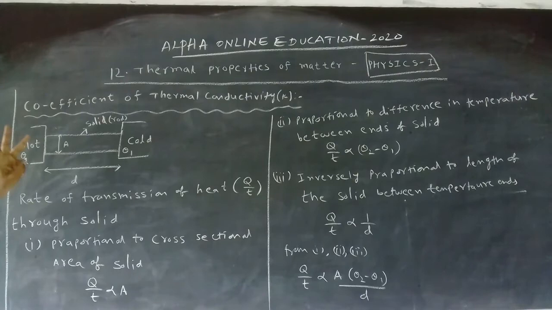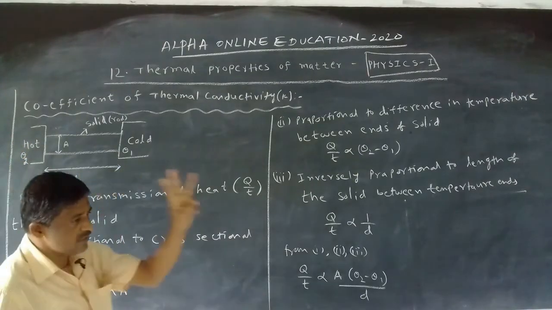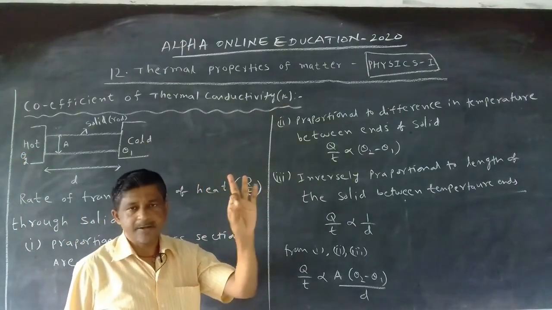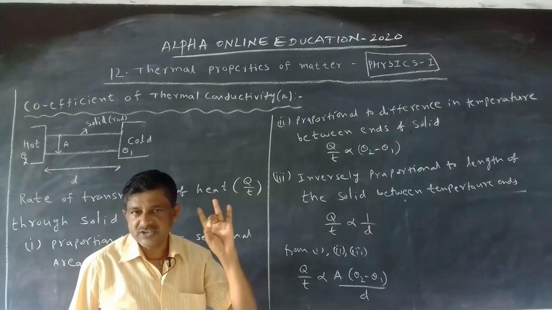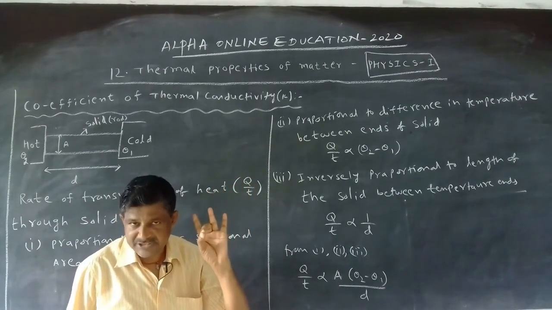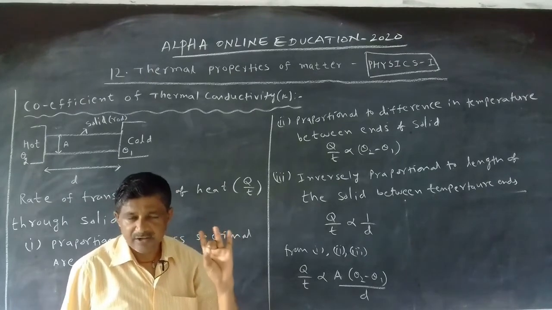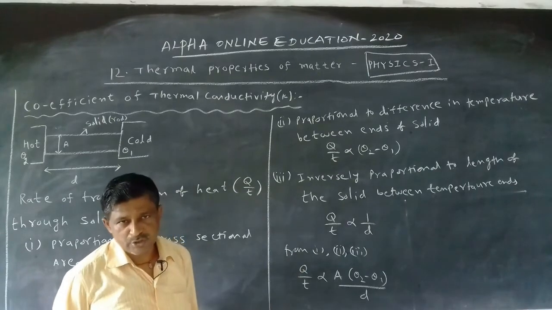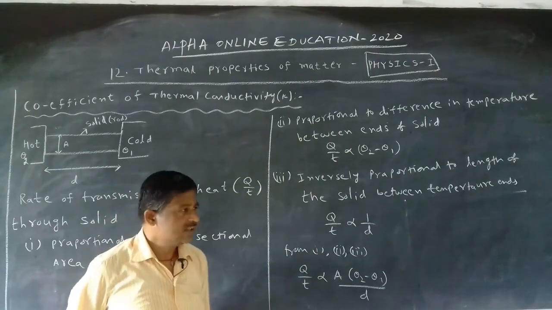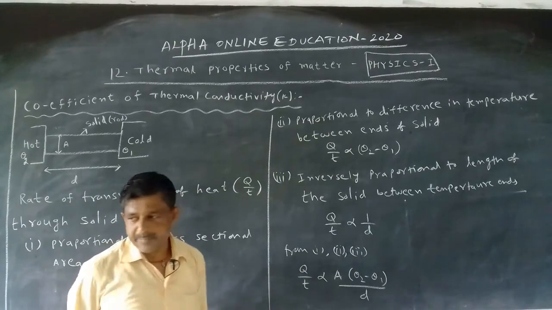The heat energy transferred through the solid depends on 3 factors. First, the area. The second is the difference of temperature at the ends of the solid or rod. And the third is inversely proportional to the length of the rod, otherwise the distance between the temperature ends.